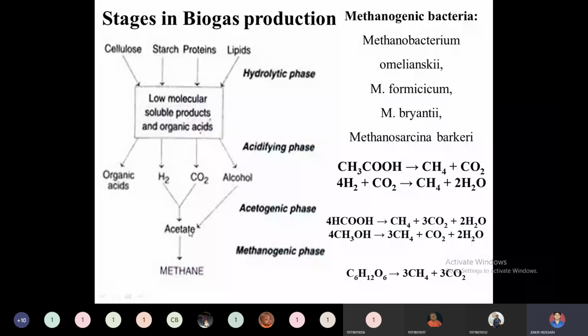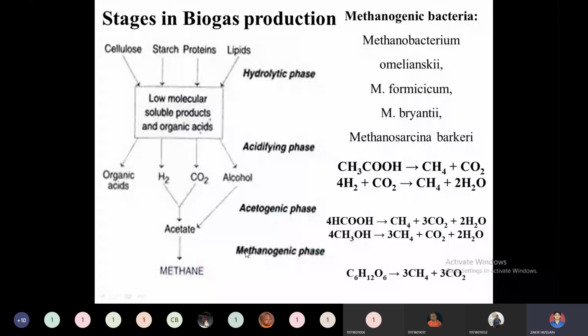Certain bacteria, like acetogens, will convert the alcohols, hydrogen, and carbon dioxide, using the following reaction, into acetate. The acetate so formed, this acetic acid, will be reduced to methane gas in the methanogenic phase.